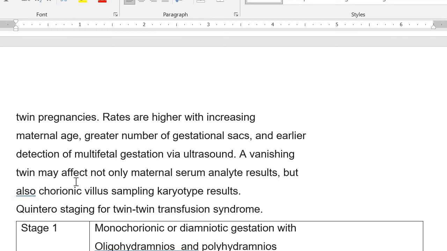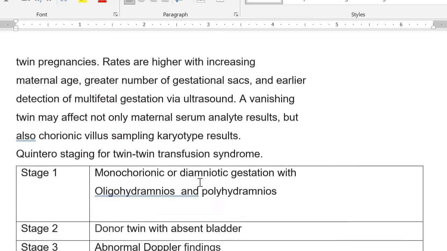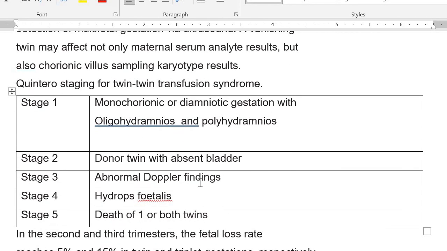A vanishing twin may affect not only maternal serum analyte results, but also chorionic villus sampling and the karyotype results. So the fetus is disappearing, but still it will have its influence on the results. Very important for your exam, Quintero staging for the twin-to-twin transfusion syndrome. It has 5 different stages. These stages should be on your fingertips.